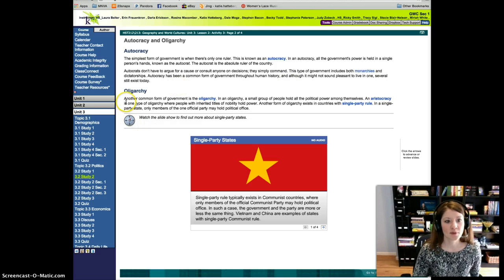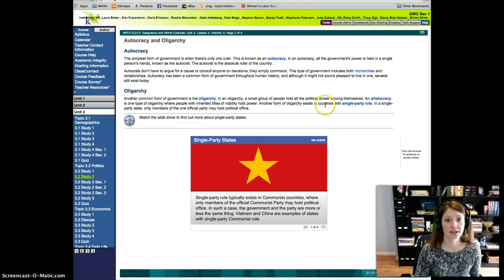Oligarchy. Another common form of government is the oligarchy. In an oligarchy, a small group of people hold the political power among themselves. An aristocracy is one type of oligarchy where people with inherited titles of nobility hold power. So this would be a set of nobles that pass it down from generation to generation that all rule together.